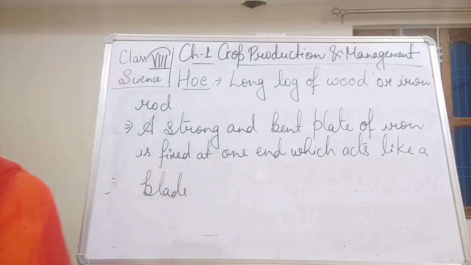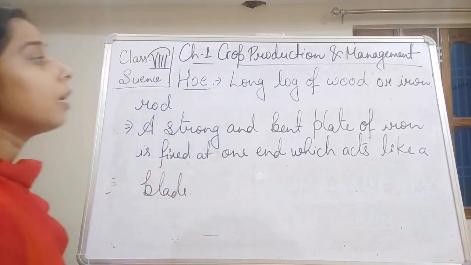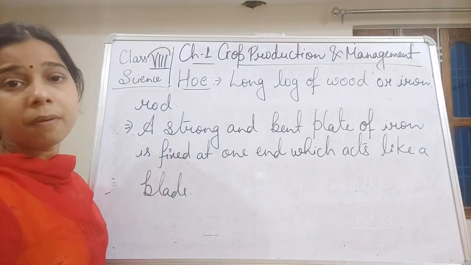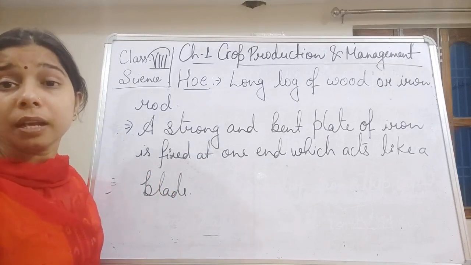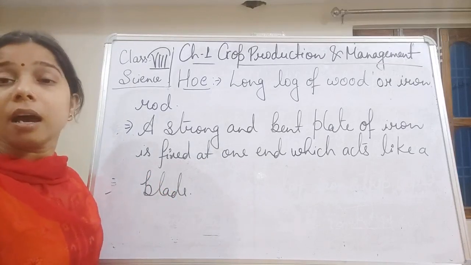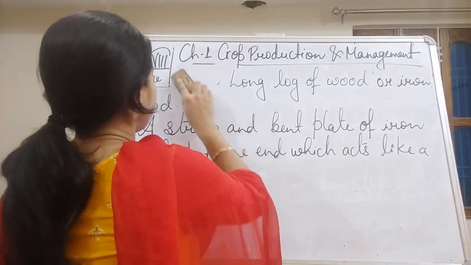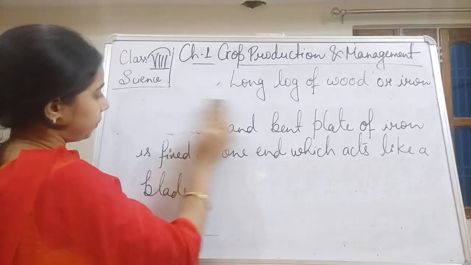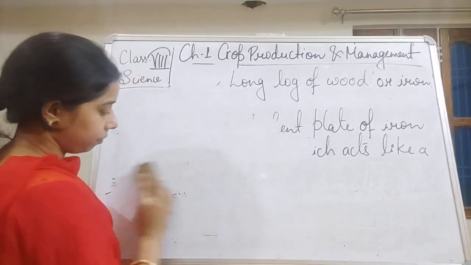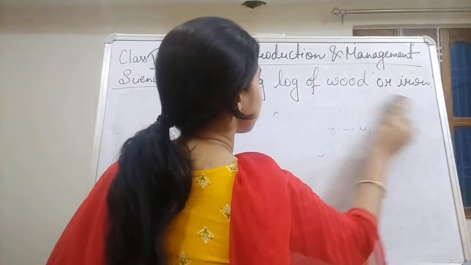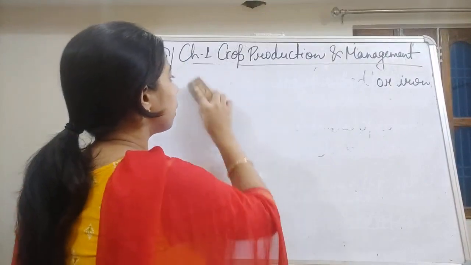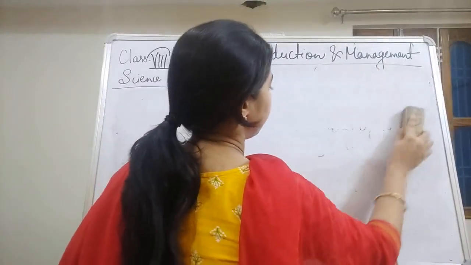Now moving on, we will see the next or the last type of agriculture implement that will help in the process of plugging, and that we will call cultivator. This is the last one, and that is cultivator.